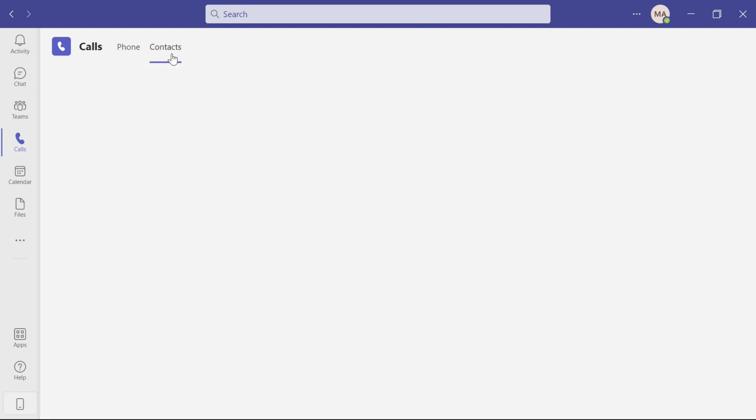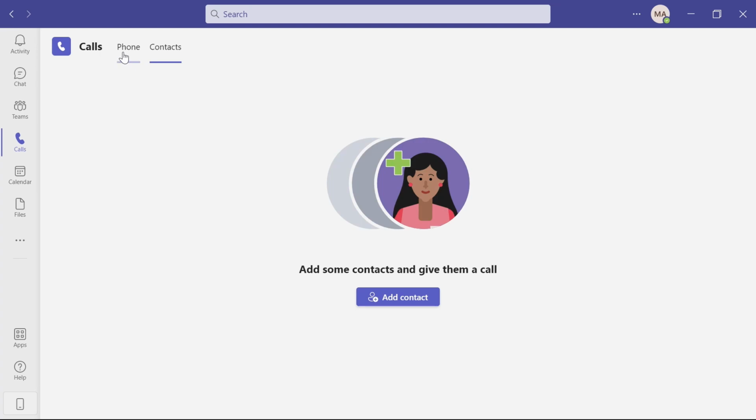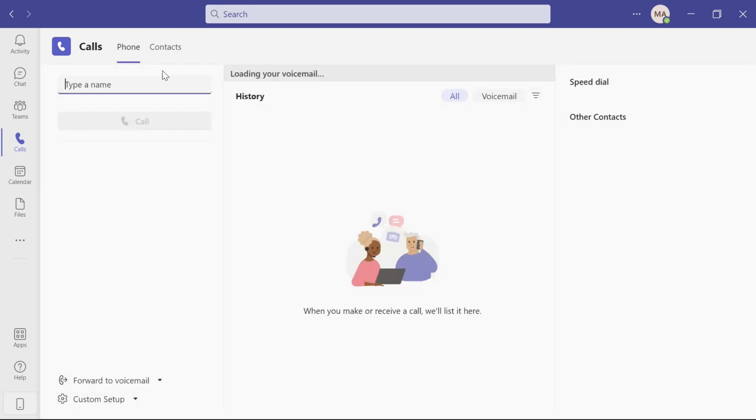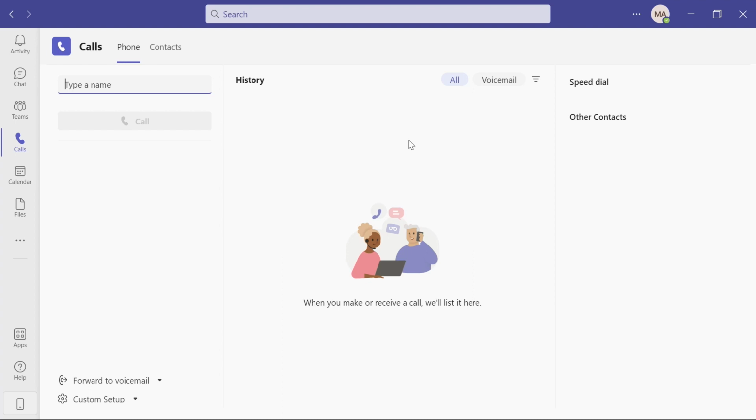You're going to see all of the contacts, which is everyone in your organization, in here. You can see any voicemail history. You can decide to forward any calls to voicemail and do any custom setups that you need to do.